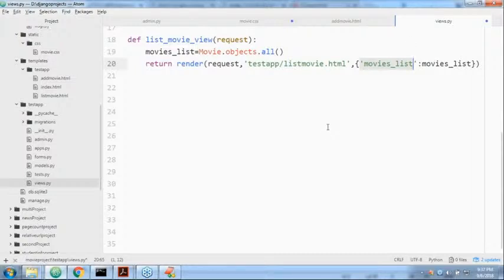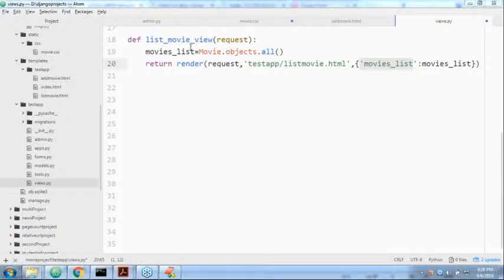Yes. Okay, so take some time. Better to do this one. Movie means a table. All objects present inside the movie table, it is going to get. Take some time and better to execute this code so that you will get much clarity.